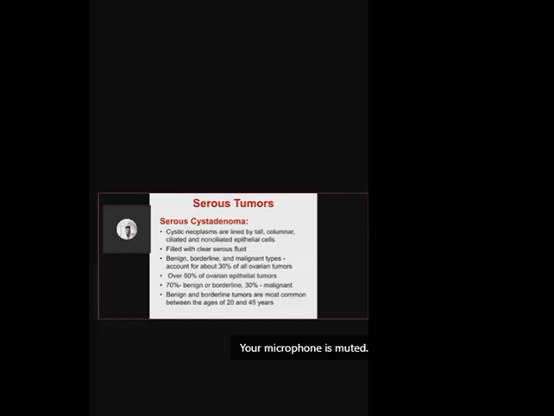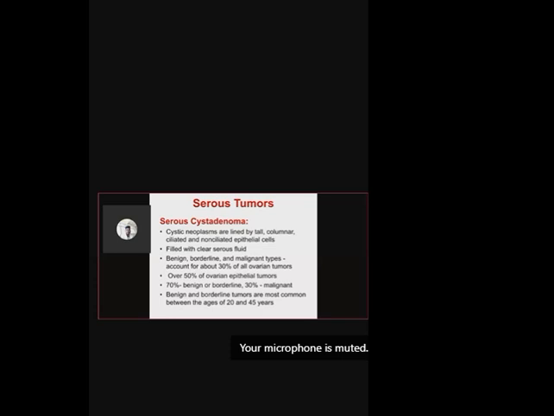So, serous cystadenoma, these are cystic neoplasms. The name itself says cyst, right? They are lined by tall, columnar, ciliated and non-ciliated epithelial cells. So these columnar cells can either have cilia or no cilia, and they are filled with clear serous fluid. And you have benign, borderline, and malignant types, which account for almost 30% of the ovarian tumors. However, it comprises 50% of the ovarian epithelial tumors.